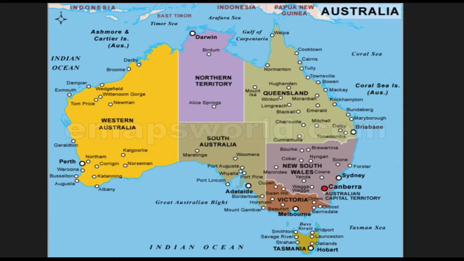How many states are there? 6 states. And how many territories? 2 territories. Which are the states? Western Australia, South Australia, Queensland, New South Wales, Victoria, and Tasmania. These are the 6 states. And which are the territories under central government? Northern Territory and Australian Capital Territory. And what is the capital of Australia? Canberra. I think this much is clear. Okay.